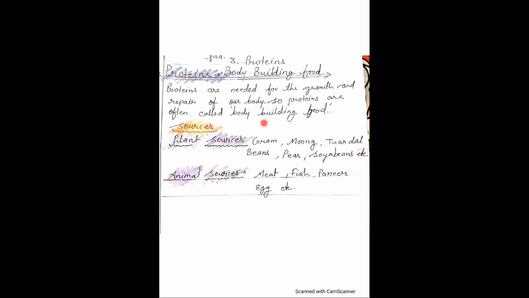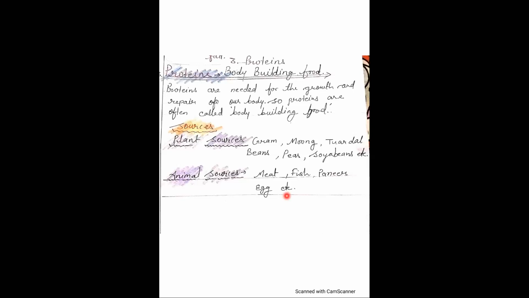There are some sources. Protein is obtained from plants and animals. Plant sources are gram, moong, tuar dal, beans, peas, soya bean, etc. Animal sources are meat, fish, paneer, and eggs. Now we'll see the pictures also.